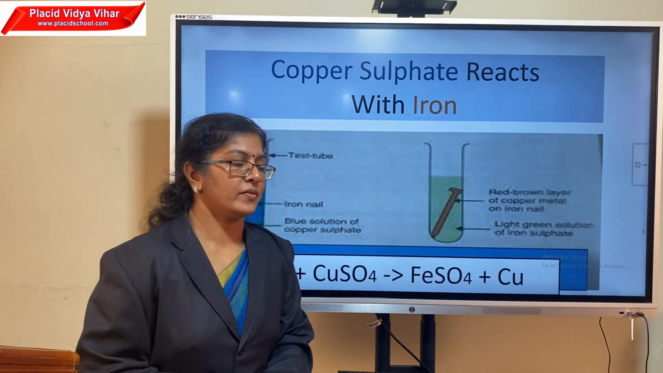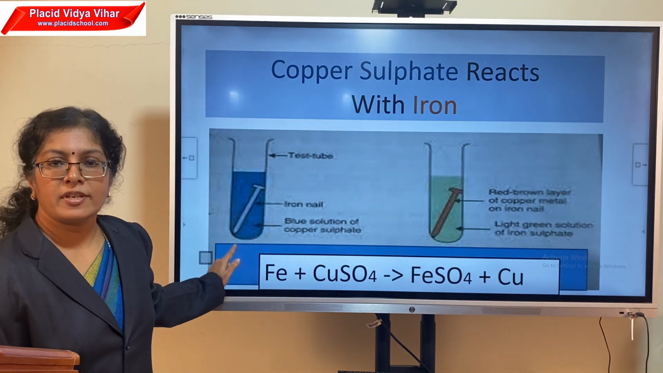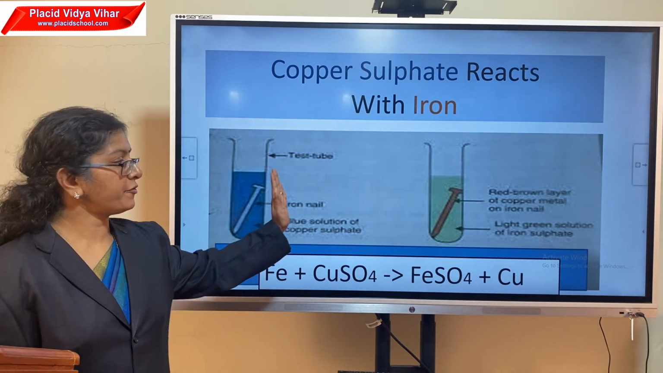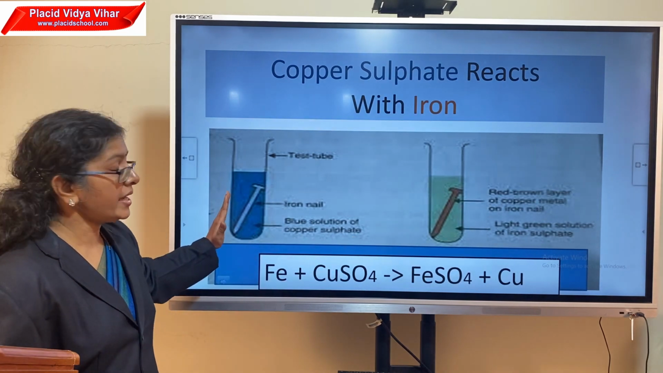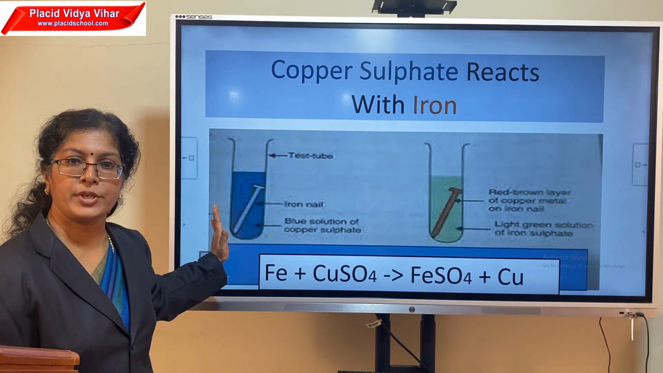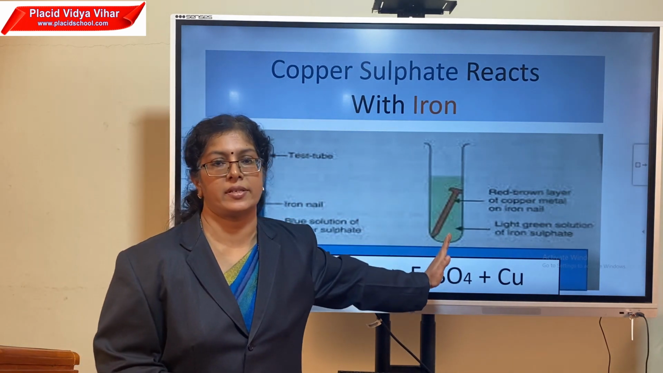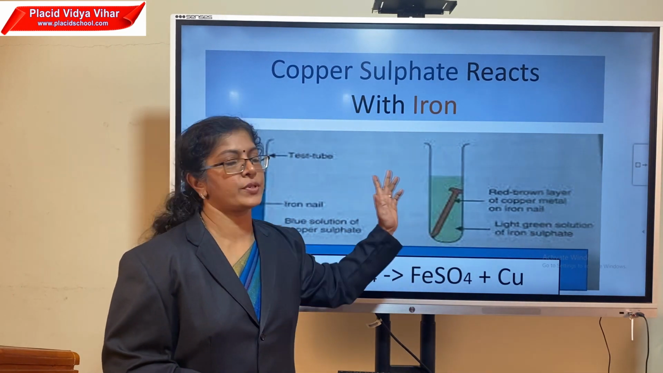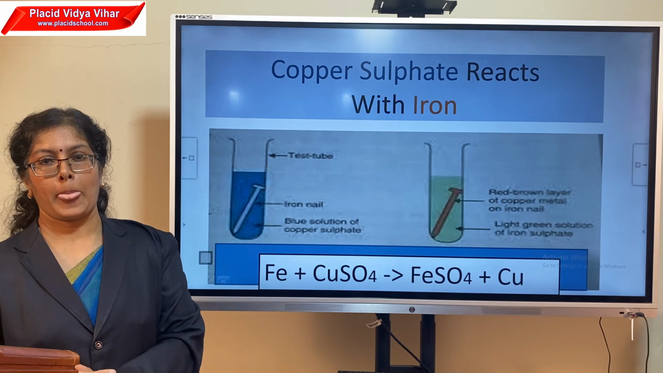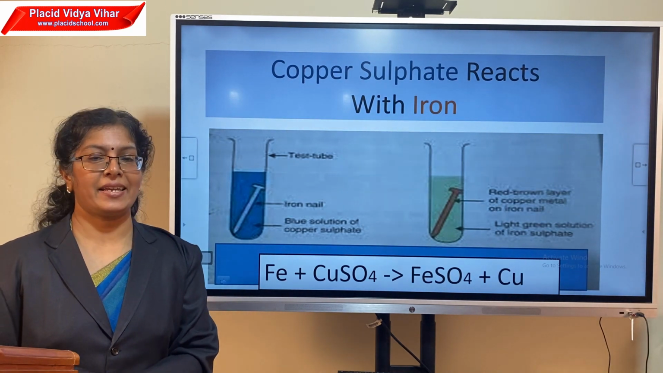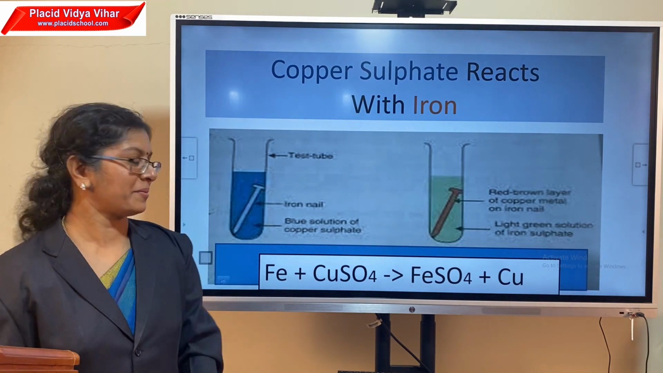Clear? I will repeat. This is a copper sulfate solution, and we dipped an iron nail in it. After a few hours, the iron in the nail reacts with the solution, displaces the copper from the solution, and the solution changes to iron sulfate, which is green in color, and the copper deposited over the iron nail. So the total nature of the substance changes, and that is why again this change is chemical.